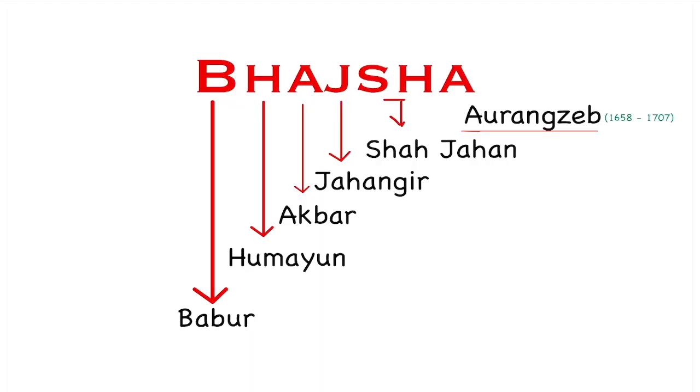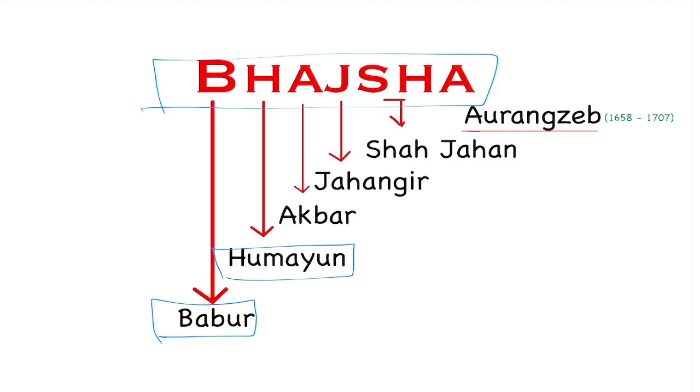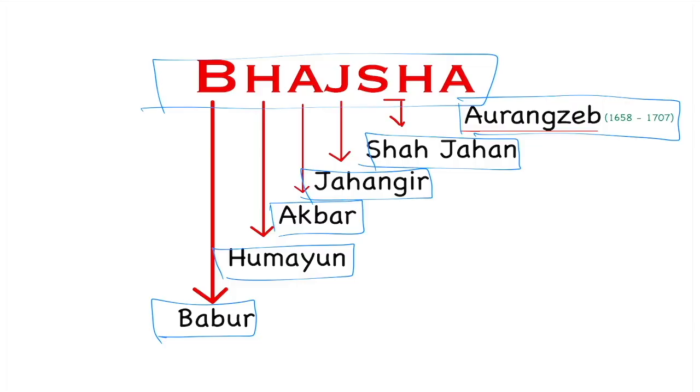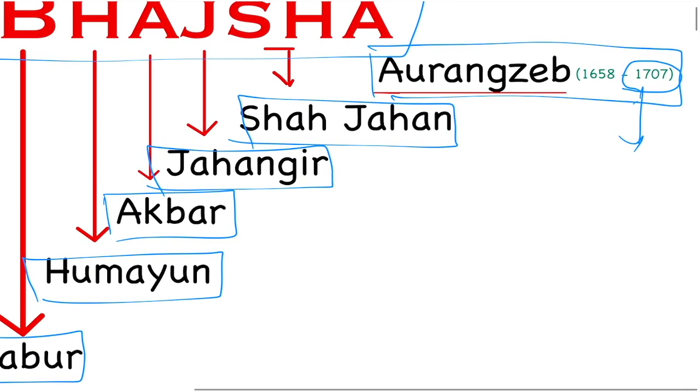Remember this mnemonic, Badshah. For Mughal emperors we call Badshah. B for Babur, H for Humayun, A for Akbar, J for Jahangir, SH for Shahjahan and A for Aurangzeb. Remember, Aurangzeb was the last powerful Mughal emperor. After his death in 1707, the successors were not that strong. So the successors were weak.